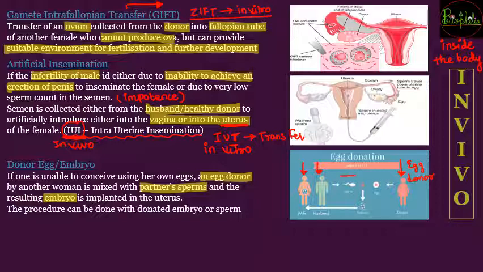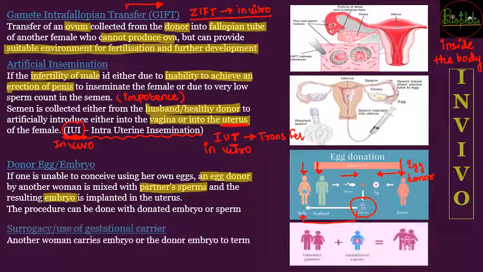The male will contribute his sperms, and when the two fertilize, the embryo formation takes place, and the embryo is going to be supplied to the infertile female who can provide the implantation conditions. So once the embryo has been implanted into this wife, then the further processes are going to take place in the wife who was not able to develop her eggs.